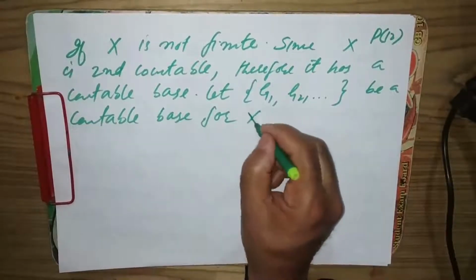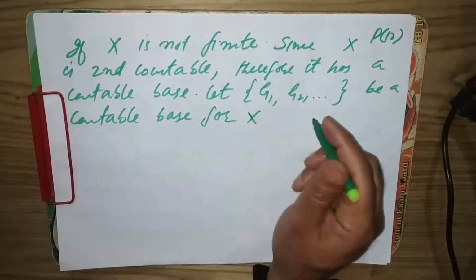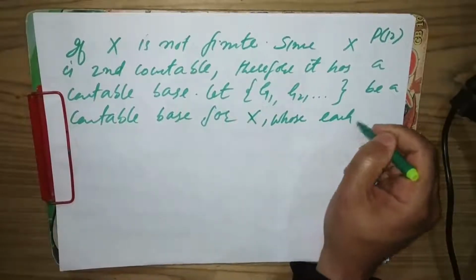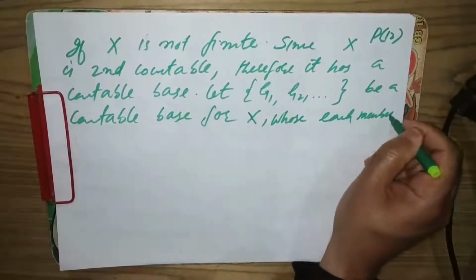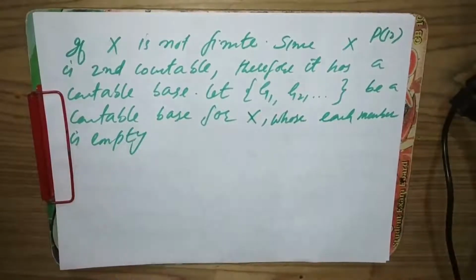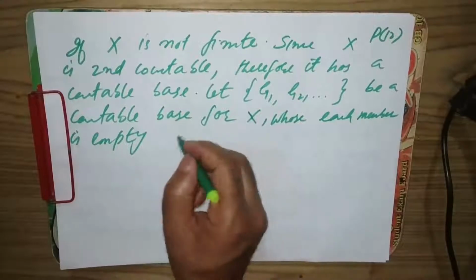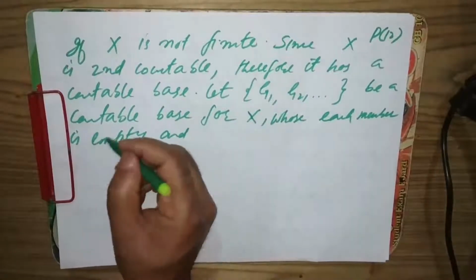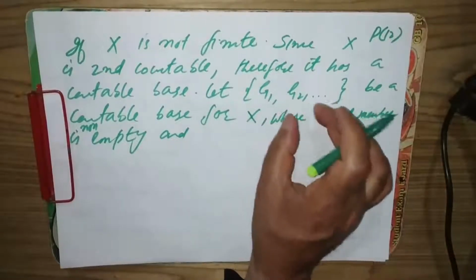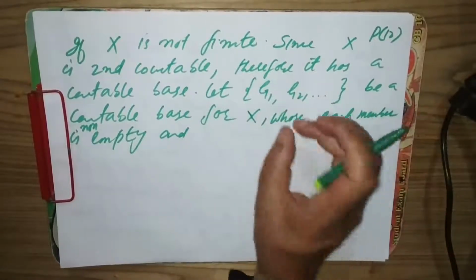We assume that each member of this countable base is non-empty, because if any member of this class is empty, then we remove that member from this class.